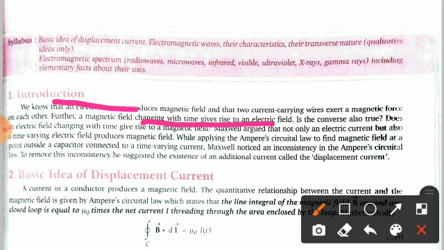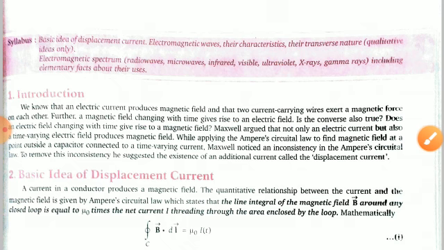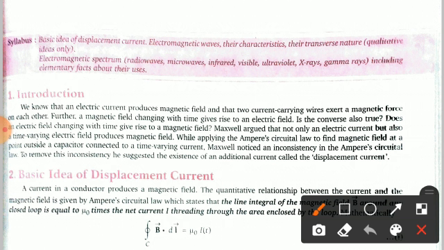Is the converse also true? Does an electric field changing with time give rise to a magnetic field? This is the question being asked here and you have to give the answer. So Maxwell, I hope you know Maxwell very well, argued in his equations that not only an electric current but also a time varying electric field produces a magnetic field.